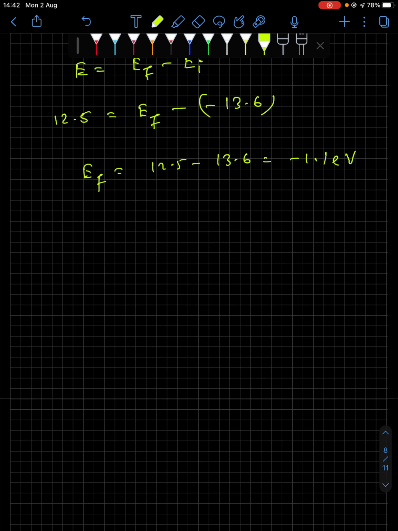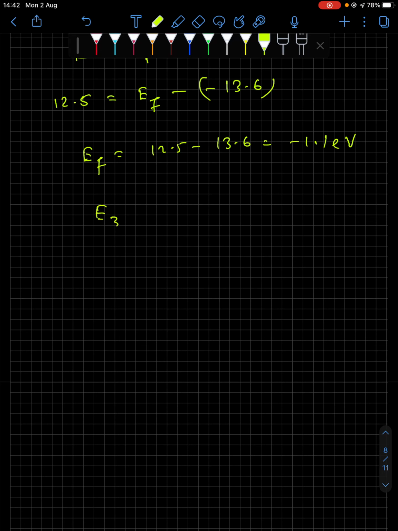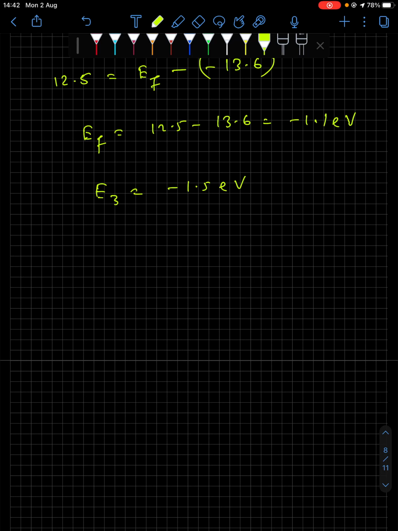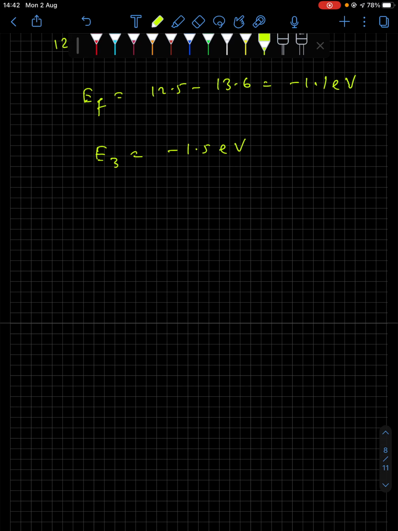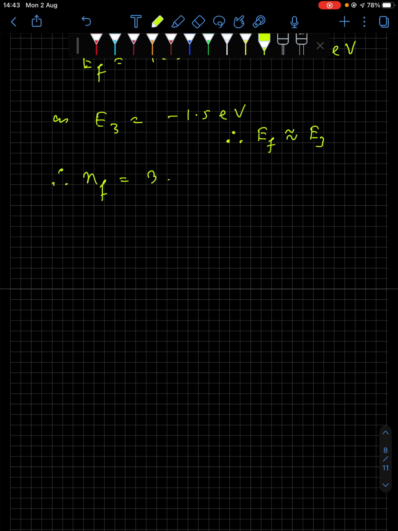Therefore we'll consider the nearest one, minus 1.5. For E3 we have minus 1.5 electron volt, so we consider that the transition happened to E3, or n equal to 3. Therefore E final is nearly equal to E3, and n final is 3.